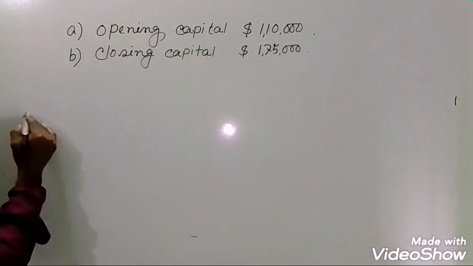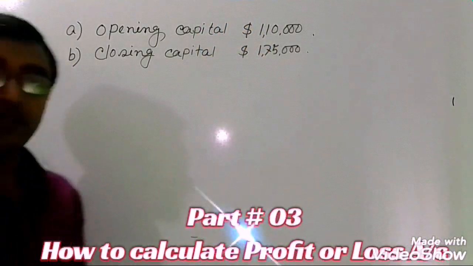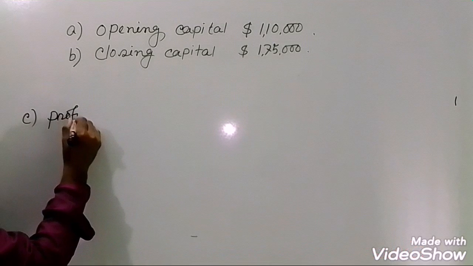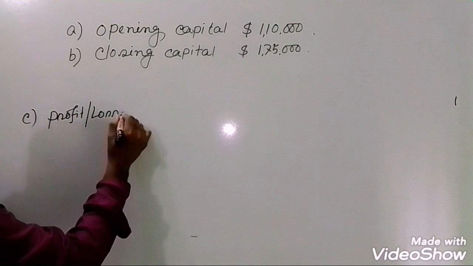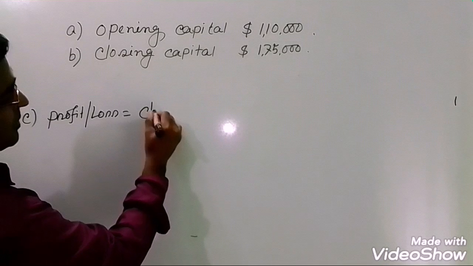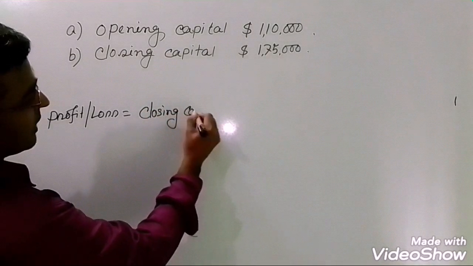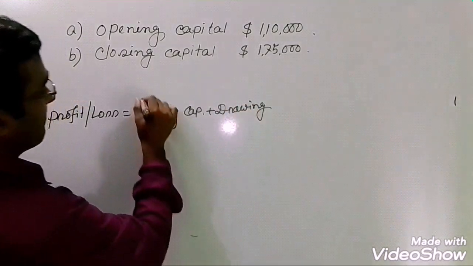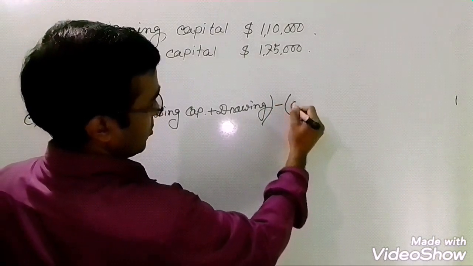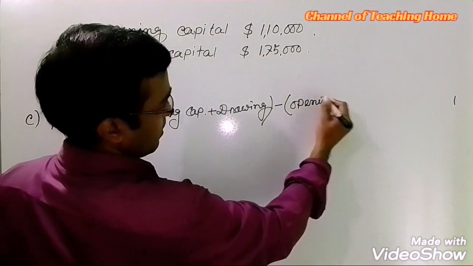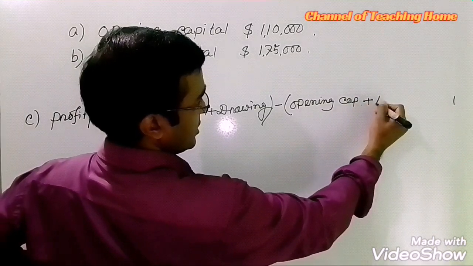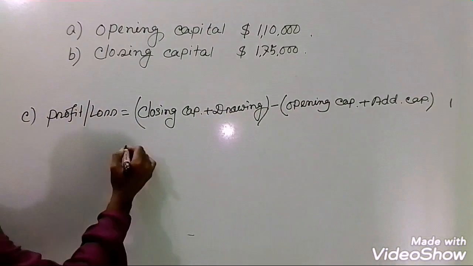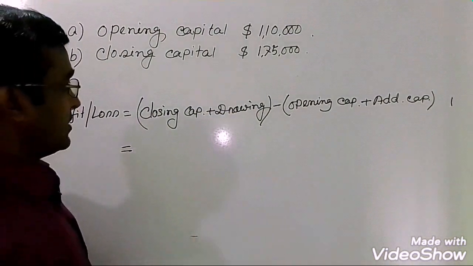Here's the third one, C. How do you calculate the profit and loss account? I'm now writing the formula first. Here, profit or loss equals to what? At first, closing capital plus drawing, okay, minus opening capital plus additional capital. Okay, now just write the answer only.